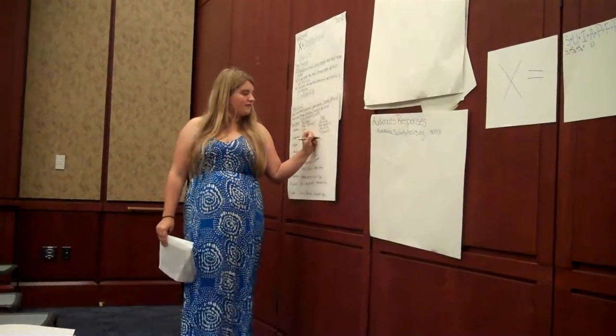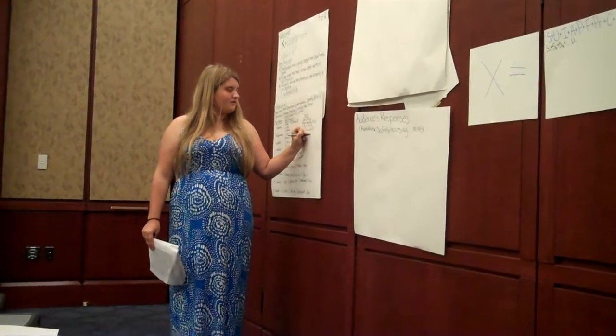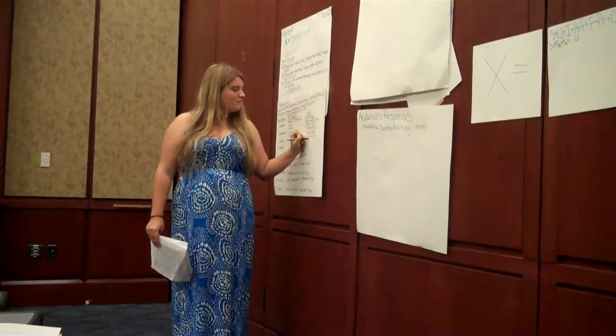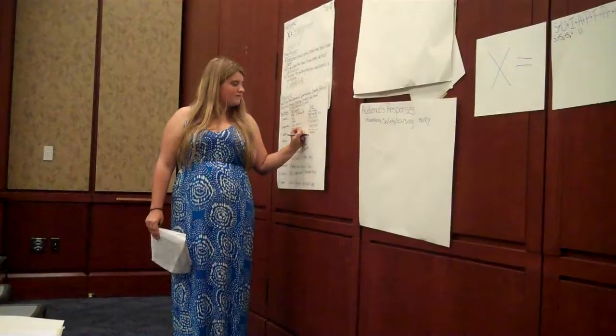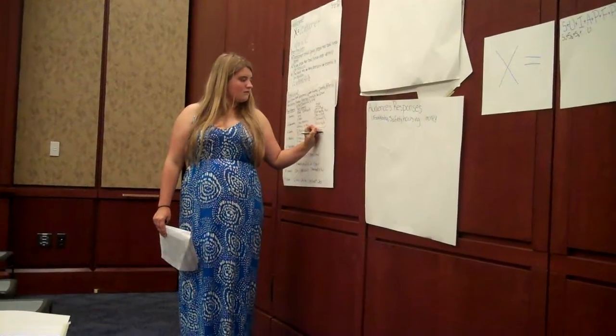And then public health. What are some problems with public health, things that we need to work on? Access to medicine. Basic vaccinations. Overall distribution channel, how it's distributed, and where it's distributed.